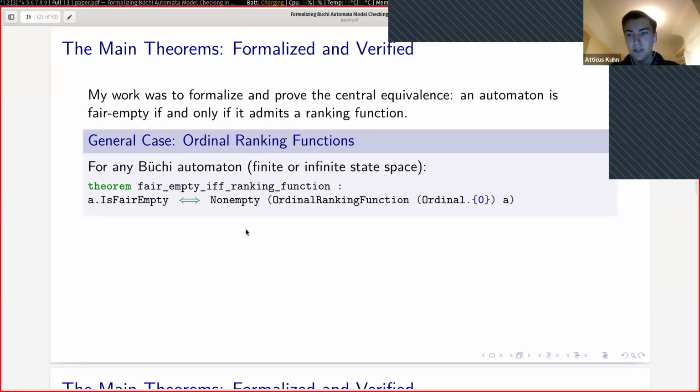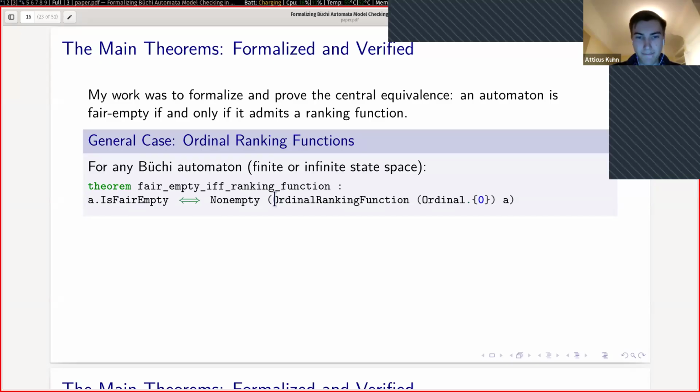Now this brings us into the central theorems which I formalized. These are the theorems of Vardi and also some extensions as well. The first is Vardi's equivalence, which says that if we have some automaton A, and this theorem works on an infinite or a finite state space, so if we have some Büchi automaton, A is fair empty if and only if there exists an ordinal ranking